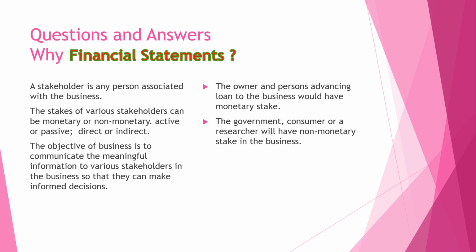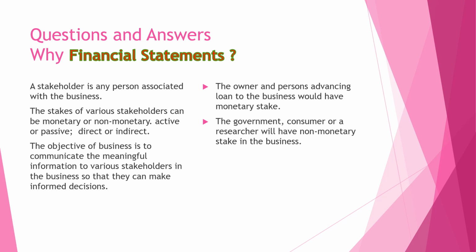The user may be the owner, the manager, the director, the government, the creditor, the banker who has given the loan, or the researcher. These all are seeking information, requiring information for their own purposes.